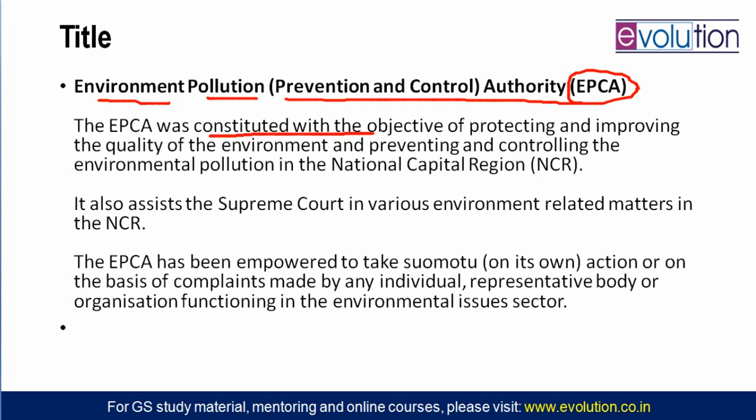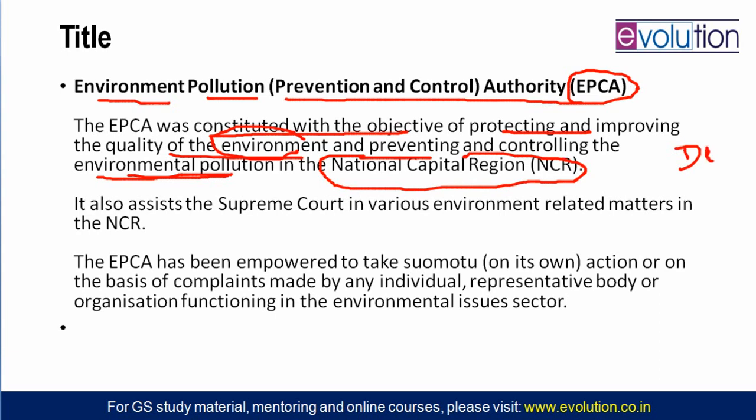EPCA was constituted with the objective of protecting and improving the quality of environment and preventing and controlling environment pollution. So it will encourage the improvement of environment and discourage pollution activity in which area? National Capital Region. Now National Capital Region can have parts of Delhi, or entire Delhi, which is the National Capital Territory of Delhi.